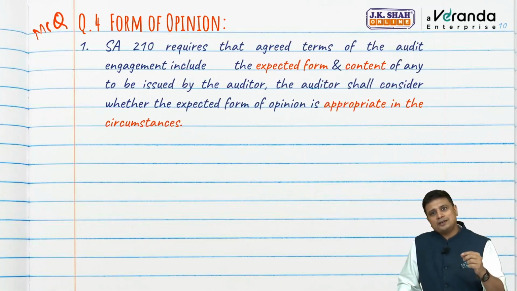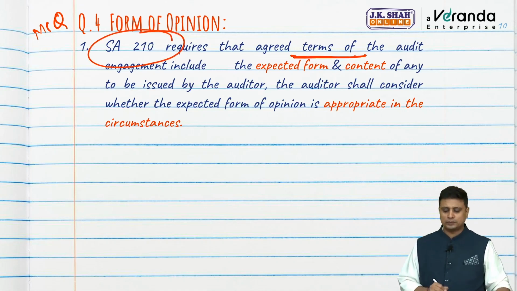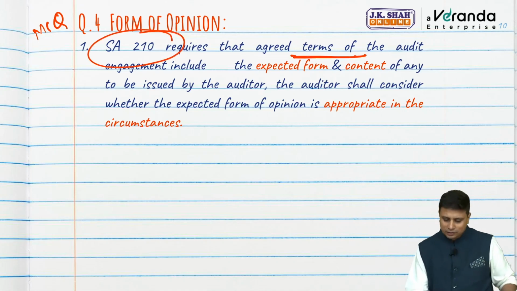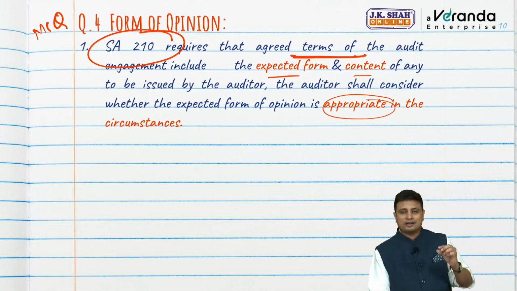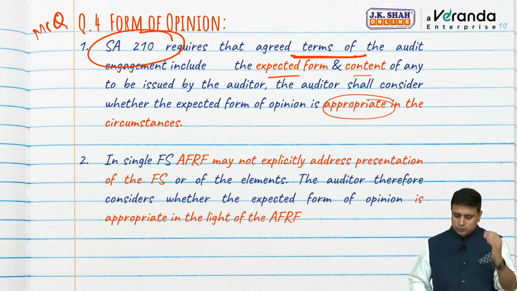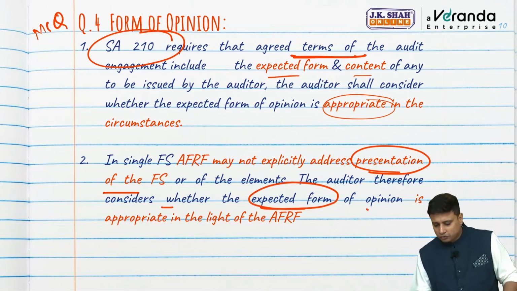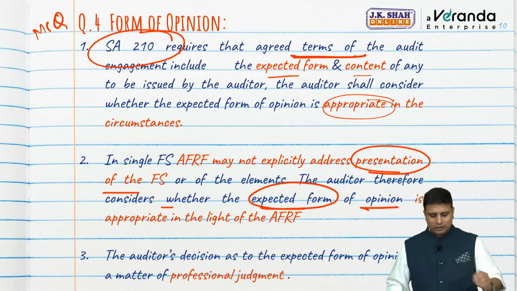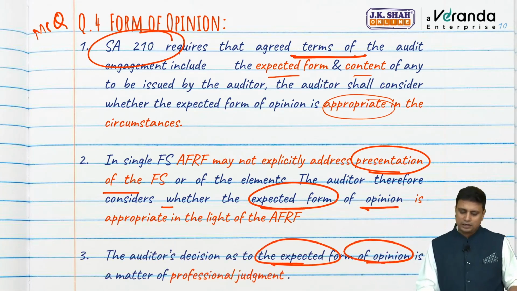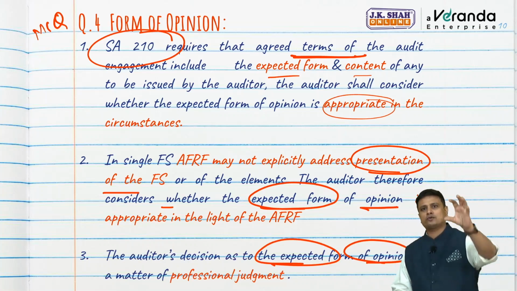The form of the opinion is communicated with the client when we discuss the terms of engagement as per SA 210. We as auditors need to evaluate whether the form and content is appropriate in the circumstances. Also, the AFRF for a single financial statement may not explicitly address how the financial statement is to be presented. Hence, the auditor has to consider whether the expected form and opinion is appropriate in the light of the AFRF. The auditor's decision as to the expected form and opinion is going to be a matter of what? Professional judgment. So like I said, I don't expect a lot of questions out of this particular point.